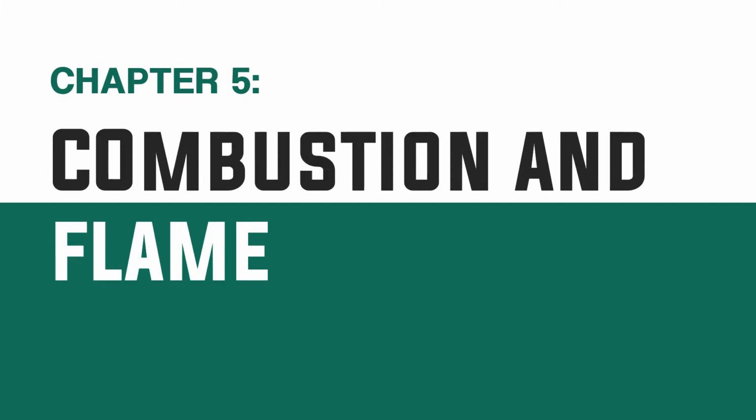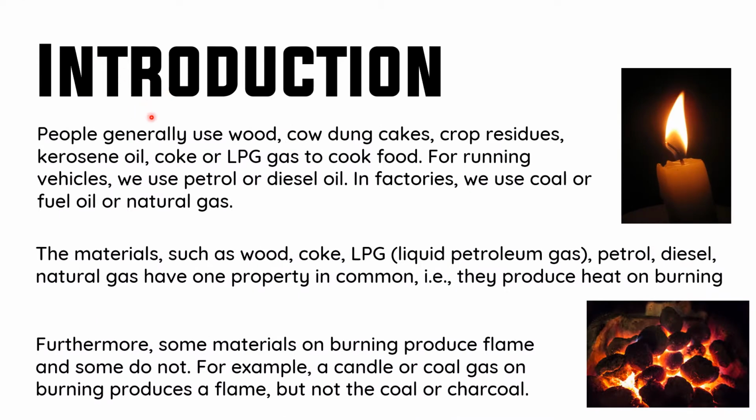Today we will start the next chapter, chapter 5, Combustion and Flame. Introduction to this chapter. Our chapter name is Combustion and Flame. And what is combustion? Combustion is a chemical reaction in which substances react with oxygen to produce heat and light in the form of flame. That is a chemical reaction, and that is called combustion.